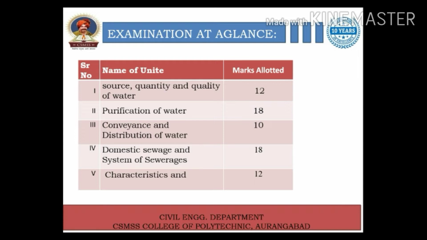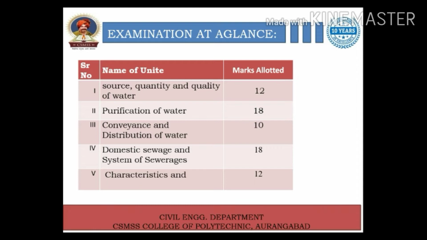So if you observe the pattern, the course is majorly divided in two sections. The first three units are completely based on source of water, treatment processes of water and water distribution system.